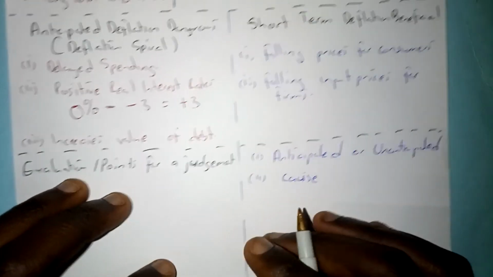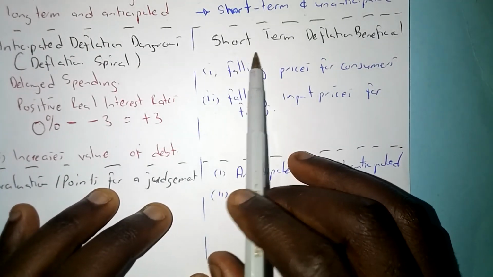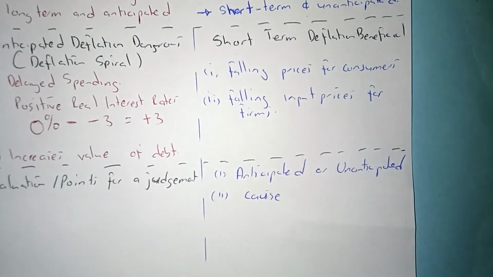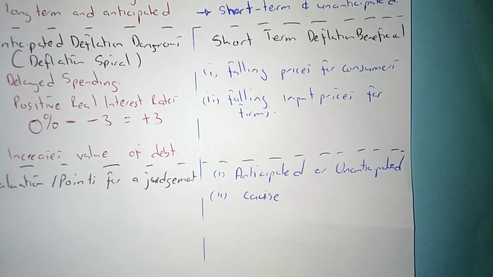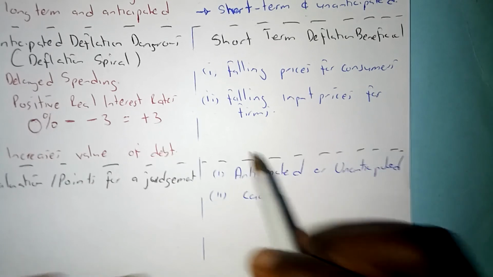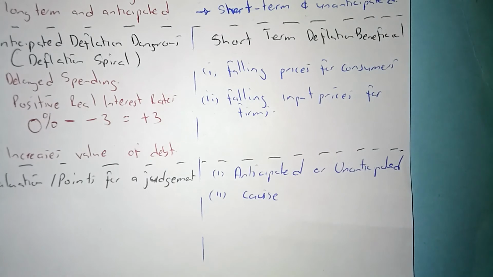So going to a short-term deflation is actually going to be beneficial. We're talking about supply-side deflation. We're talking about falling prices benefiting consumers. We know that when short-run supply shifts to the right, prices are going to fall. These are going to be huge benefits. Falling input prices for firms is also going to be beneficial. When inputs are lower, their costs of production are also lower.